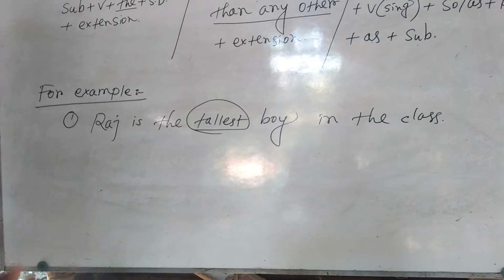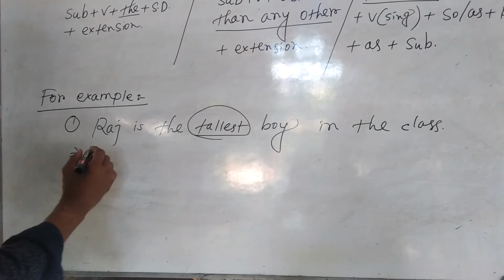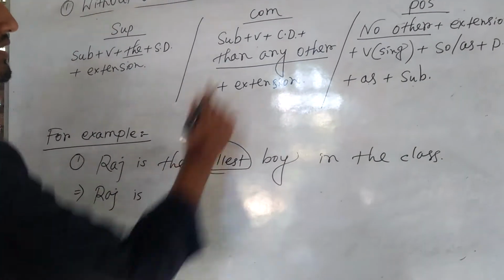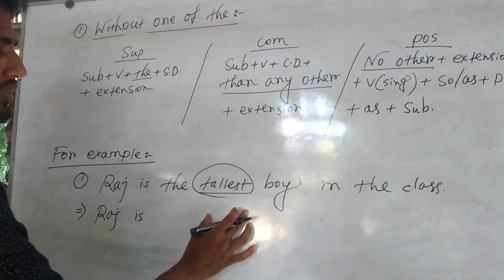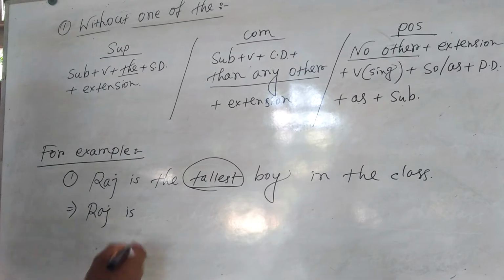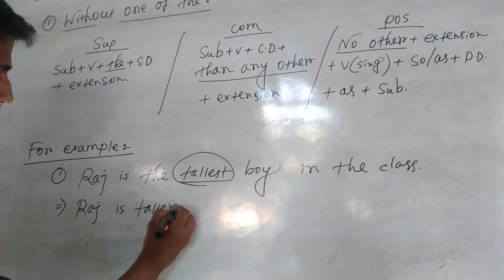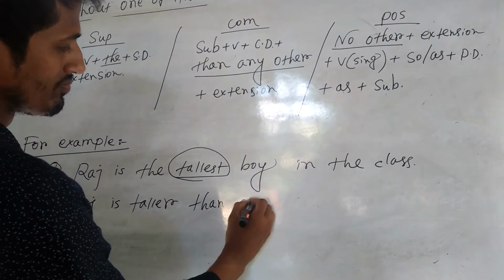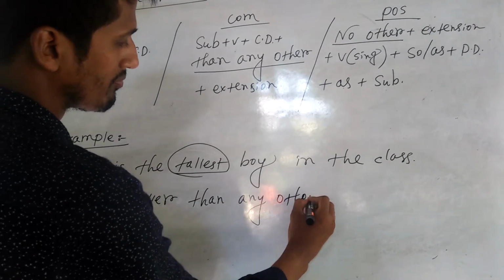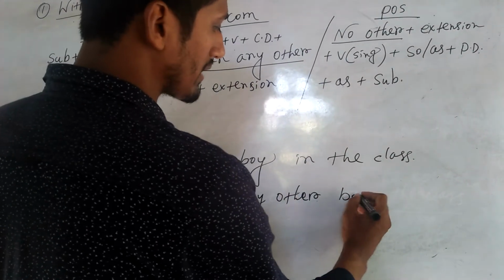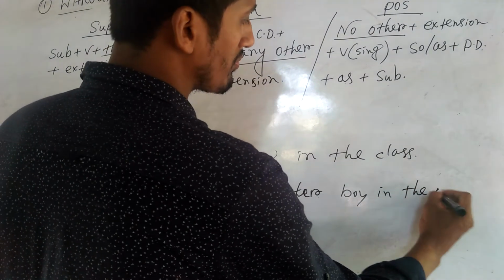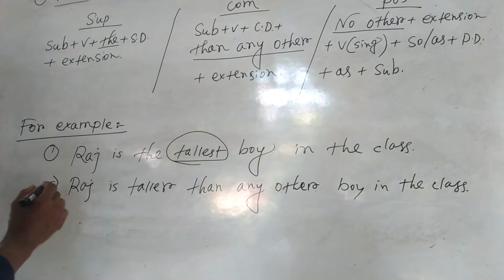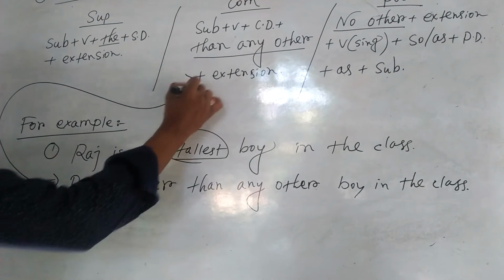In the comparative form, we have to write subject Raj, verb is, next comparative degree, tallest follows taller. Raj is taller than any other. Extension boy in the class. So it is clear before our eyes that this line follows this rule.